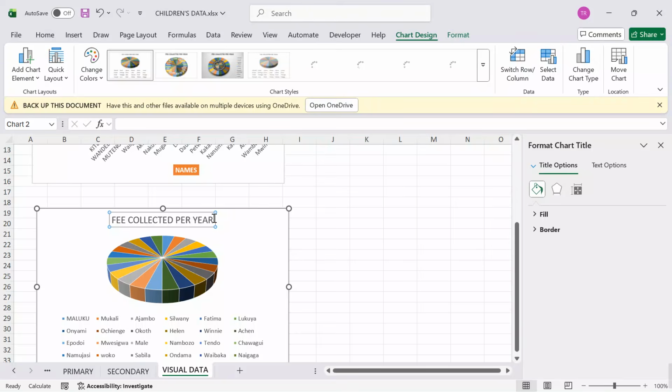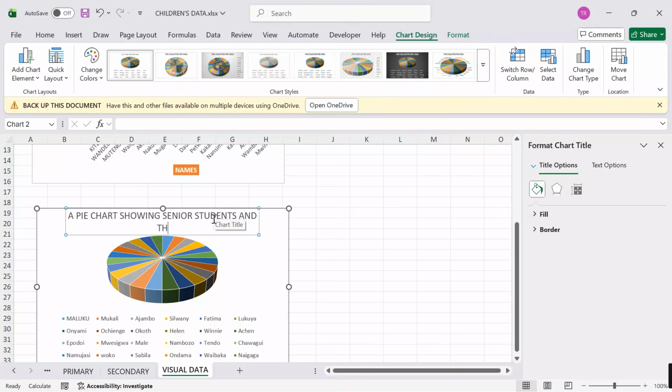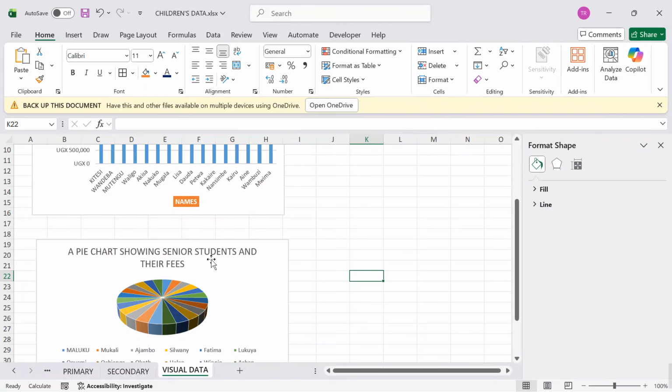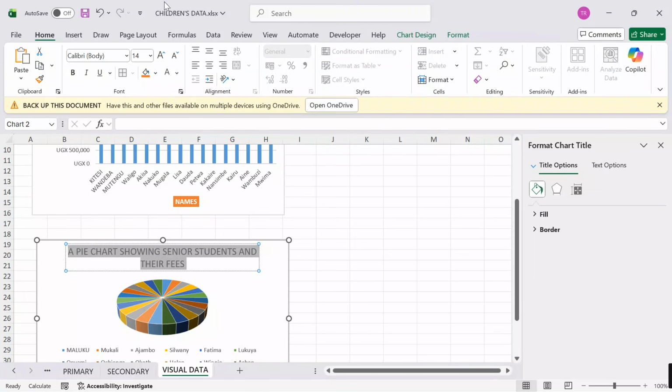So I'll come over here, I give it a title. I say a pie chart showing senior students and their fees. Okay, after putting it down here, I'll now say still, let me add some salt here.